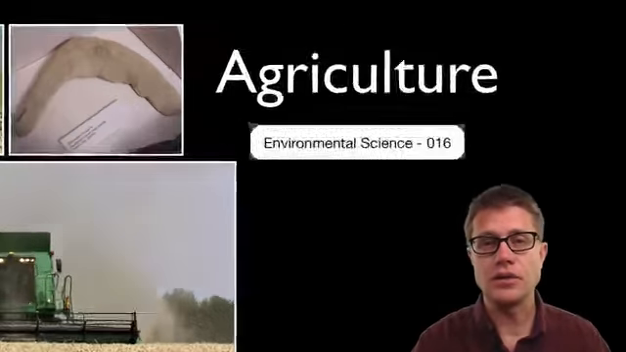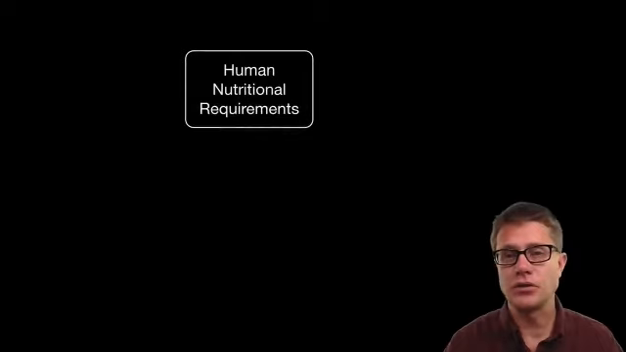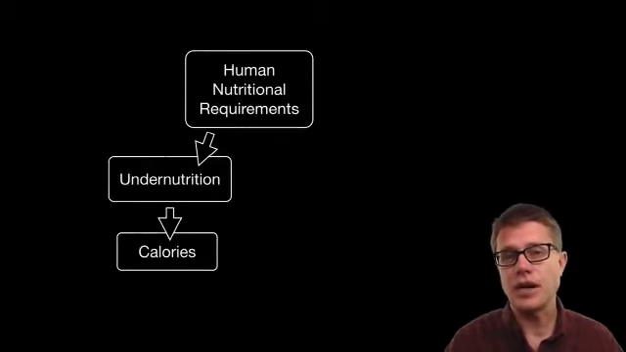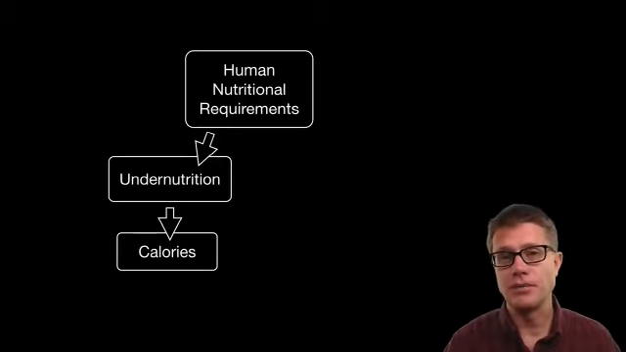What's the function of agriculture? It's to provide for our human nutritional requirements. If you don't get enough calories in your diet, we call that undernourishment. And it's less of a problem. We generally can make enough food, but it's not always in the right place at the right time. And things like war can disrupt that flow.